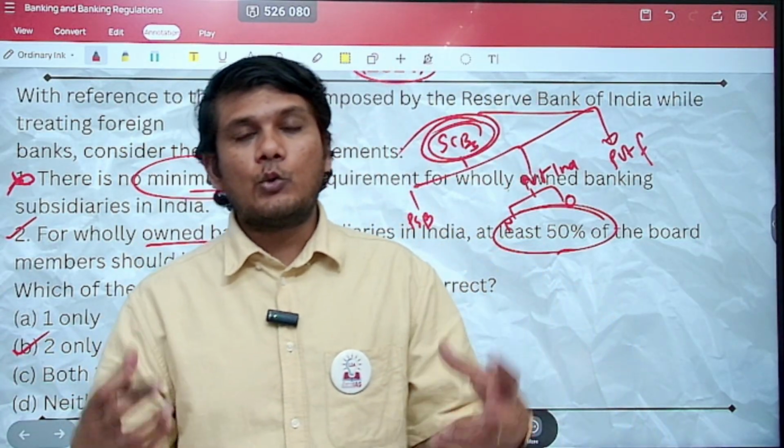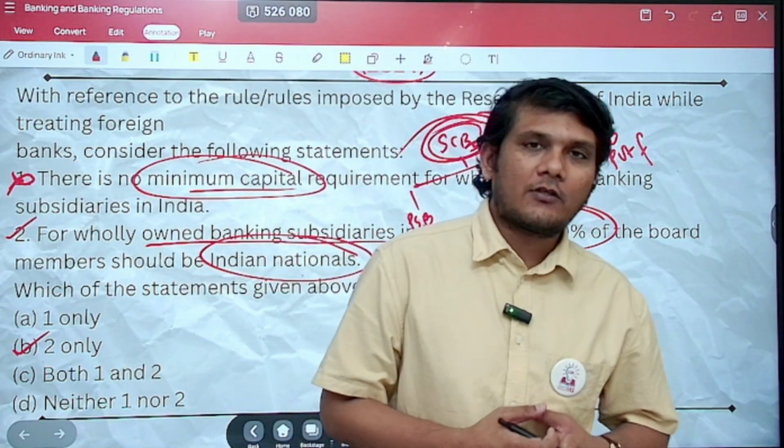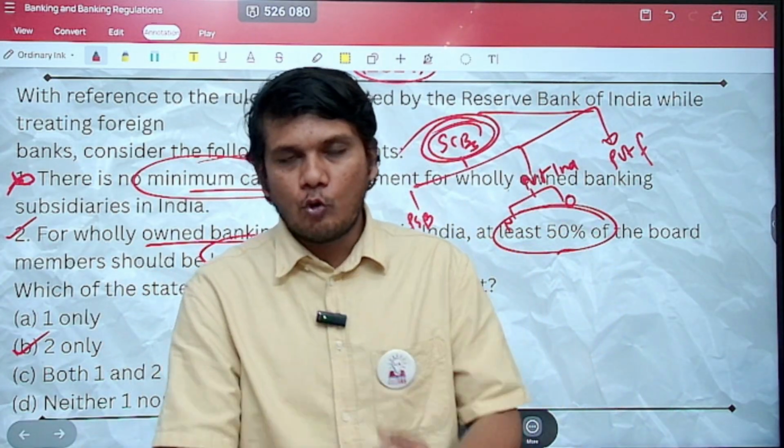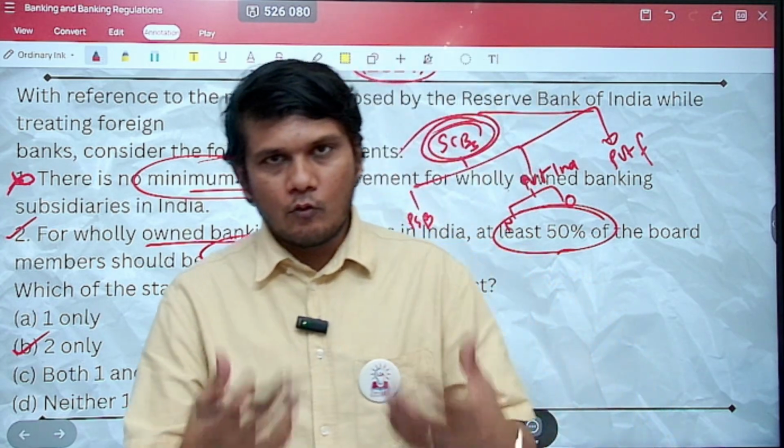So this concludes the banking and banking regulation. Total 18 questions, almost 2 questions a year. Now let's go on ahead.